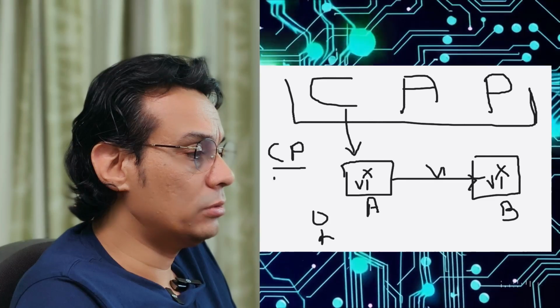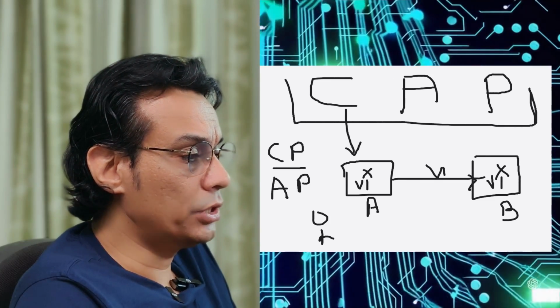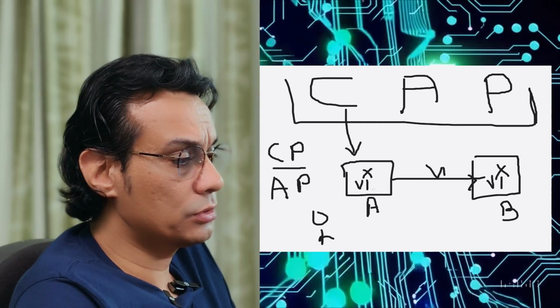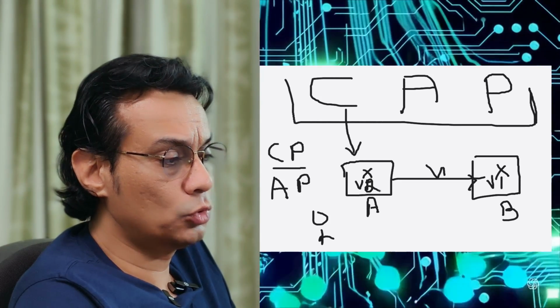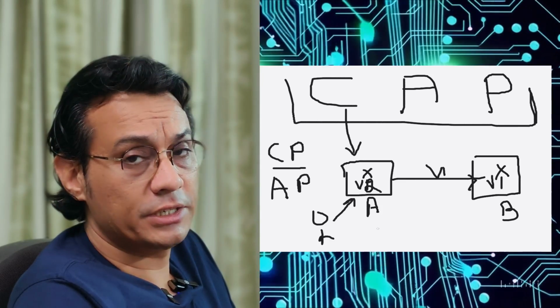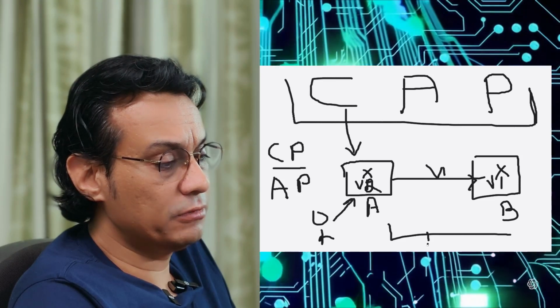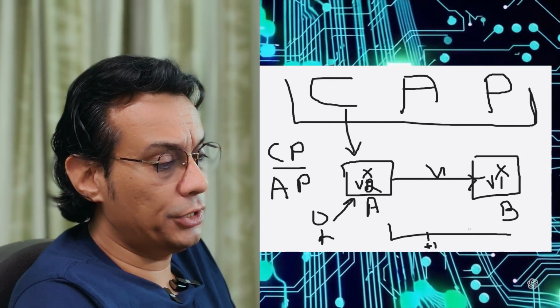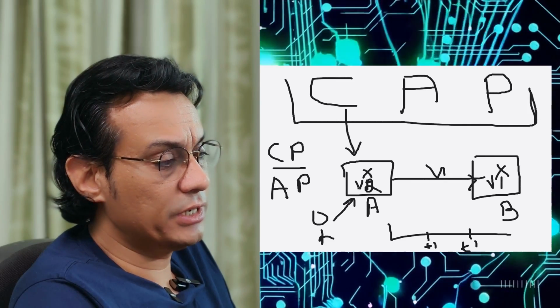Now let's say availability and partition tolerance. In this case, as soon as a user saves version 2 of this data, let's say on a timeline there is a very small difference between T1 and T2, and T1 is the time when this data was saved here.